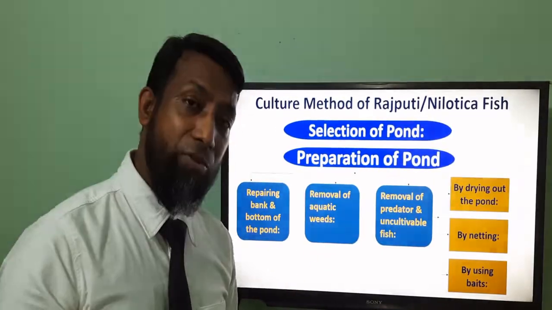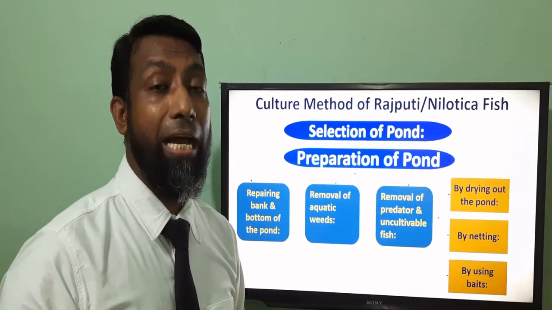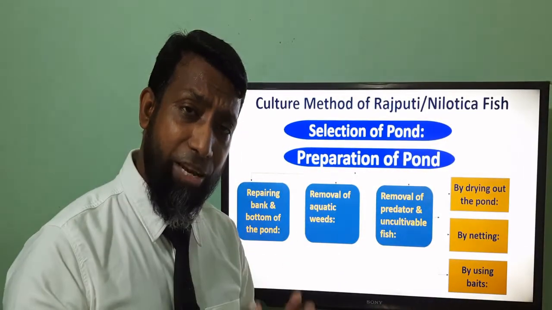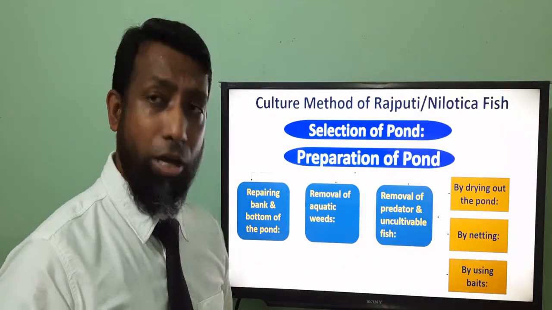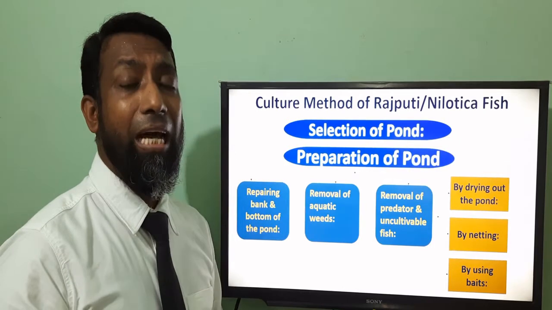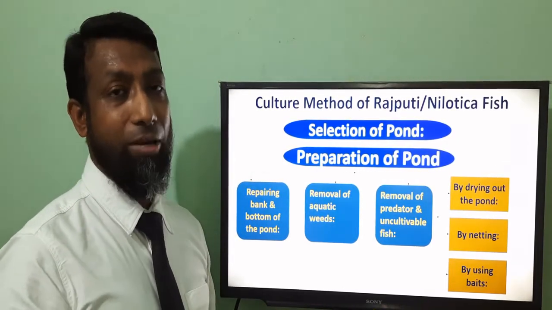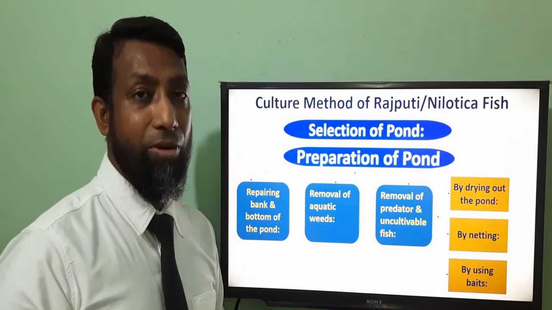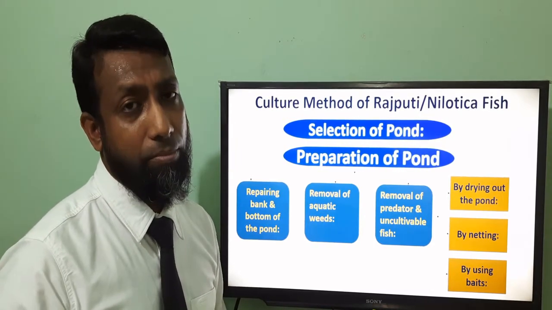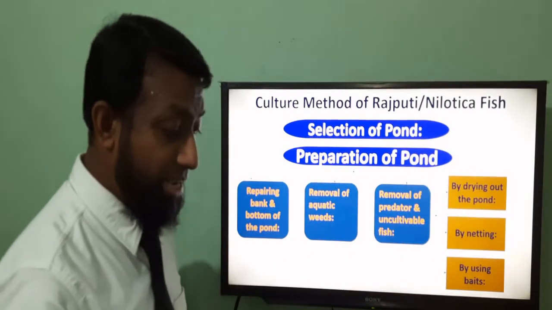If we apply that in the pond, the predator or uncultivable fish present in the pond will be easily killed and float on top of the water. Then we can remove them from the pond. So this point is very, very important.